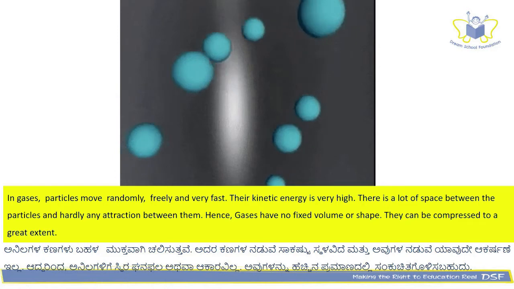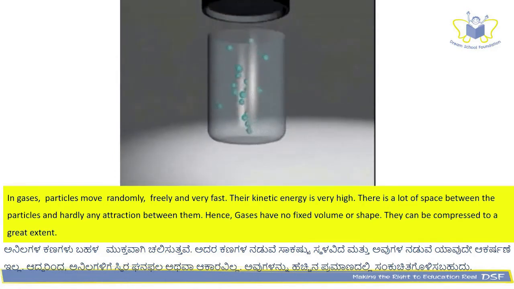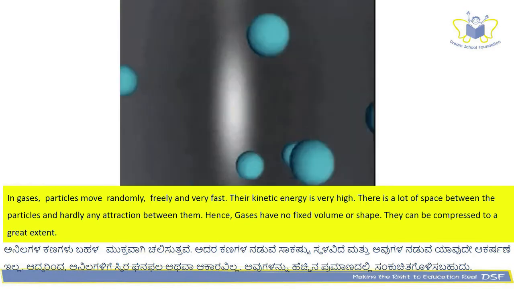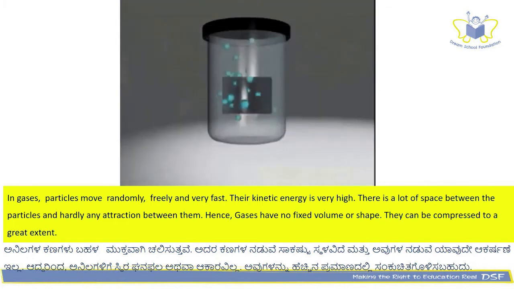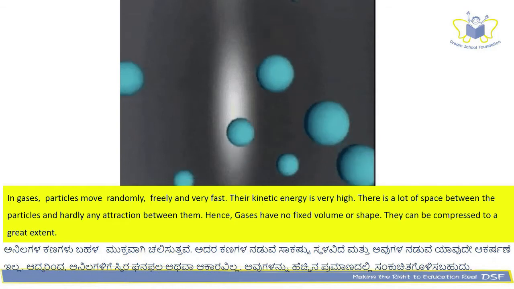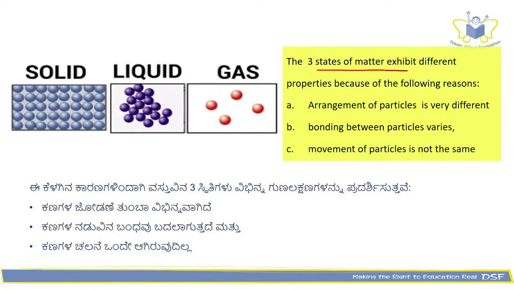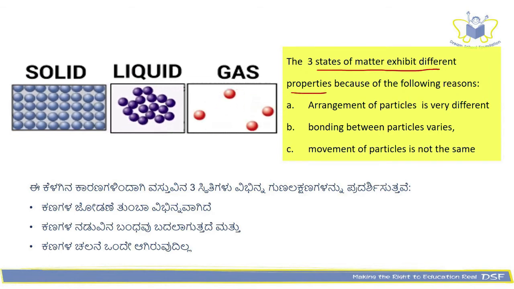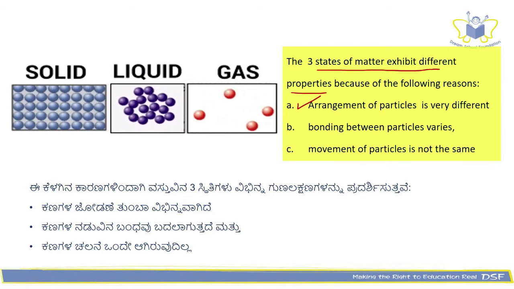In gases, particles move randomly, freely, and very fast. Their kinetic energy is very high. There is a lot of space between the particles and hardly any attraction between them. Hence, gases have no fixed volume or shape. They can be compressed to a very great extent. The three states of matter exhibit different properties because of the following reasons. Arrangement of particles is very different, bonding between particles varies, and movement of particles is not the same.